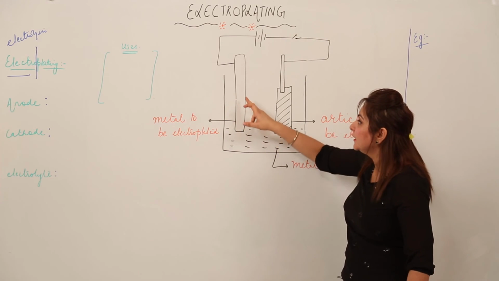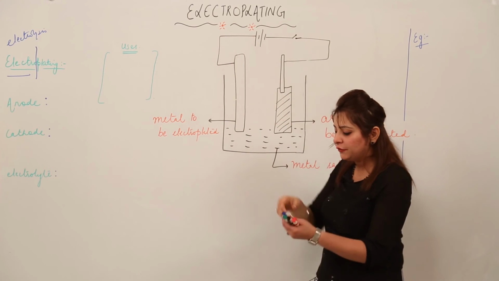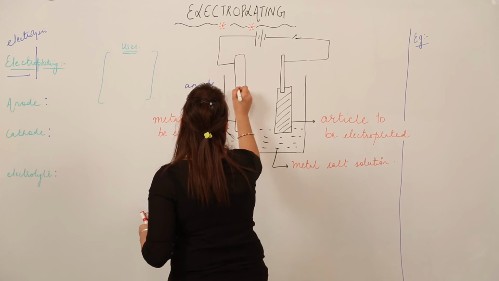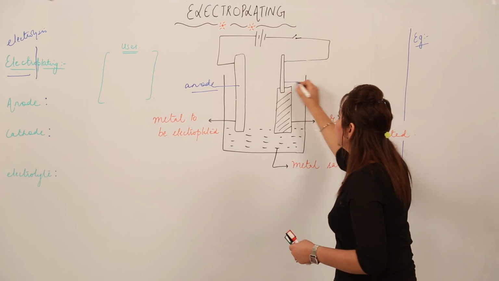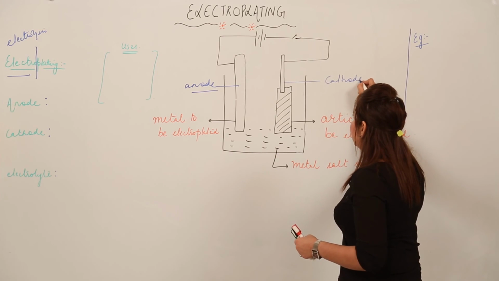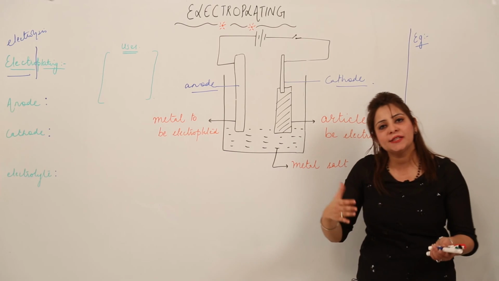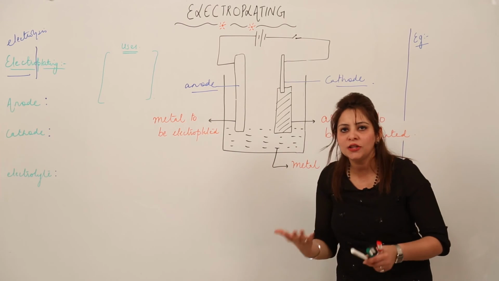You know that the electrode which is attached to the positive terminal acts as anode and the one which is attached to the negative terminal acts as cathode. So likewise we have anode and cathode as we have in other electrolytic cells. They are all similar, right?